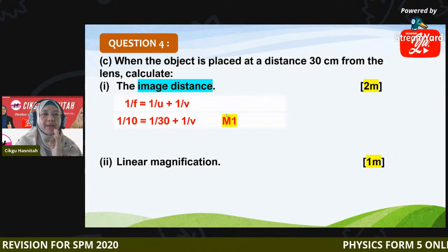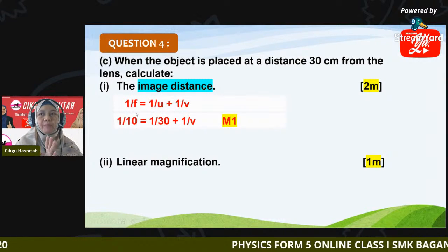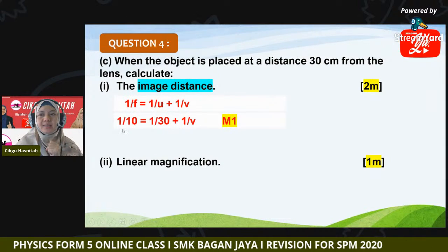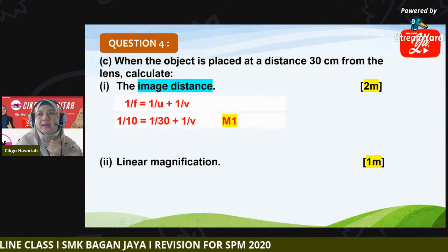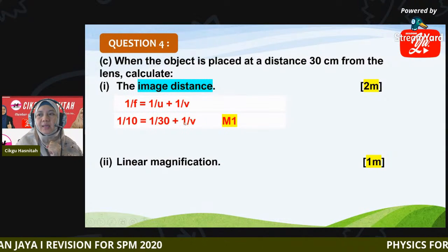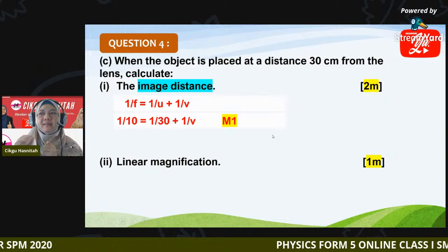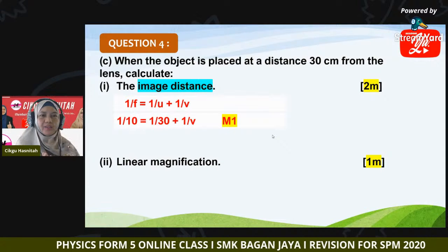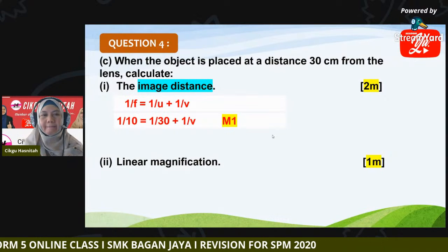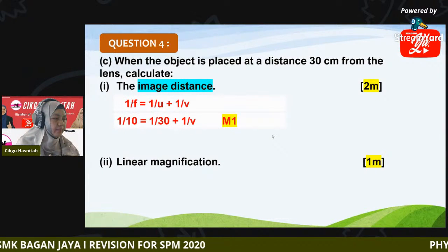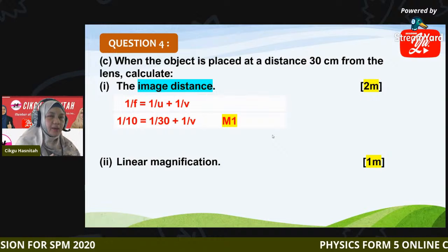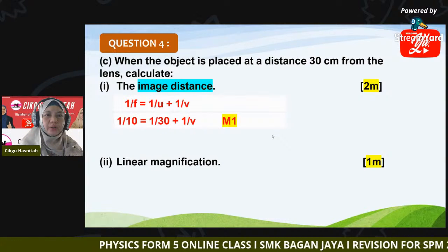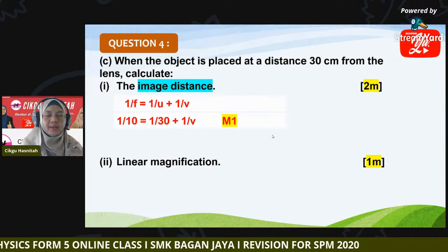This is a convex lens, so the focal length is positive: 1 divided by 10 centimeter equals, here, 1 over 30, where U is 30. Now we can find V. Can you find the image distance V? I'll give you a few seconds to work on this.